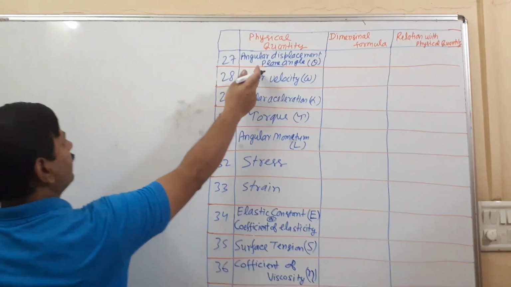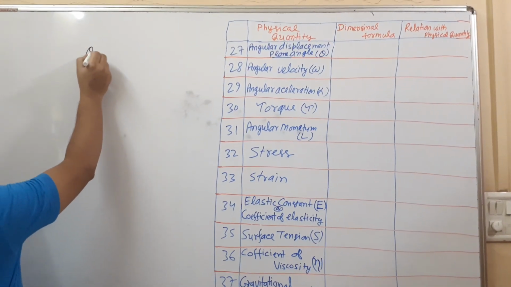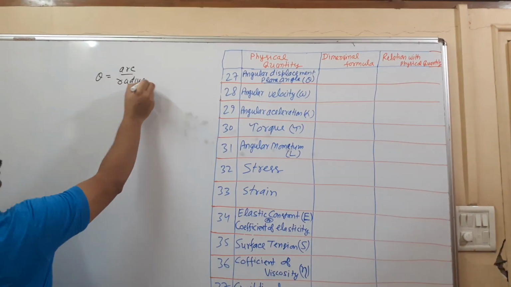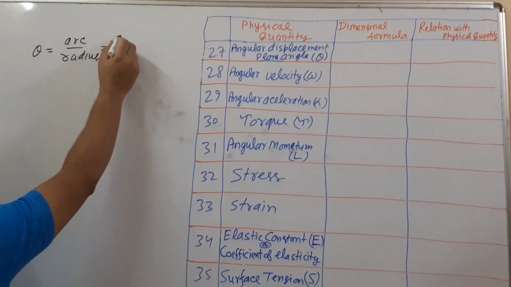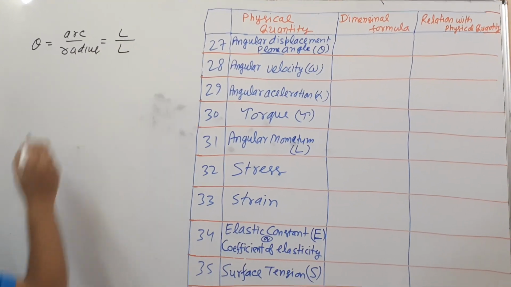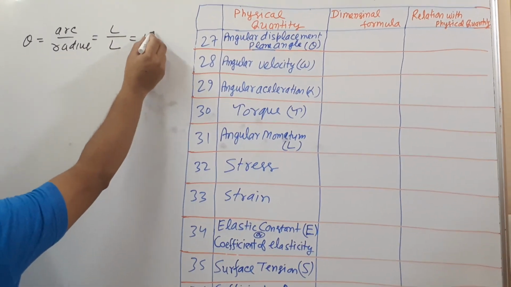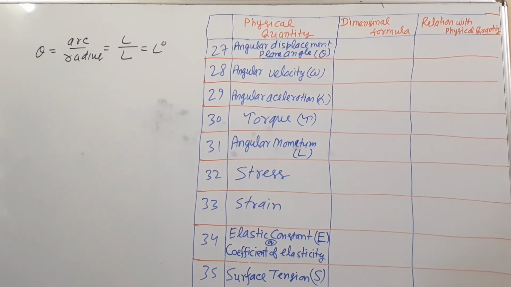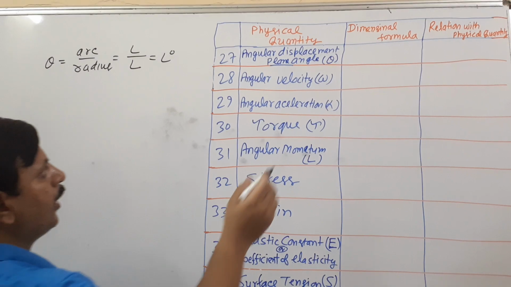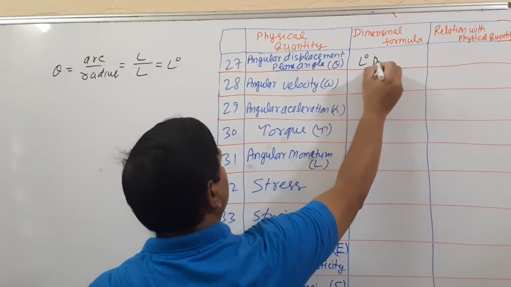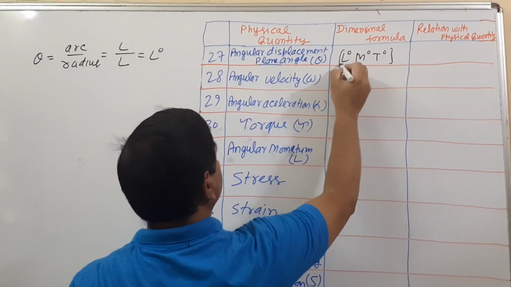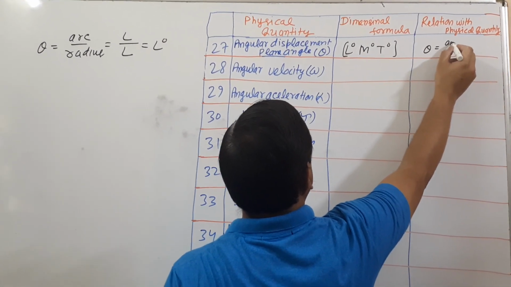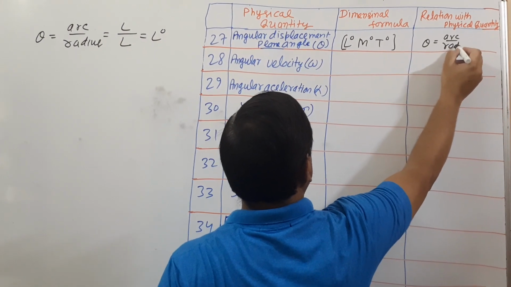See here, angular displacement. Angular displacement or angle is equal to what? Arc upon radius. Arc is length, radius is also length, that is L power 0. Angular displacement, unit is radian, that has no dimension formula. You can write it as 0, 0, 0. Theta is equal to arc upon radius.